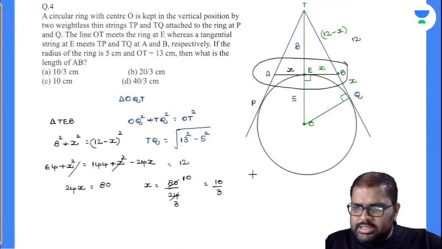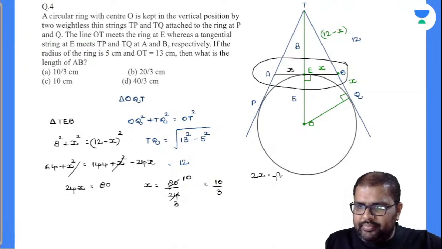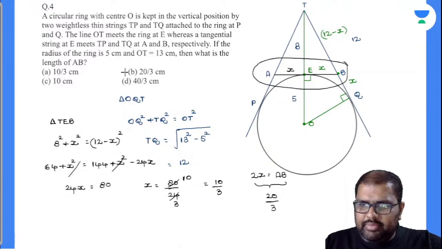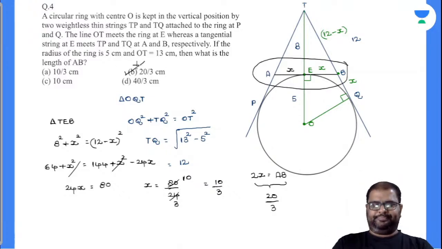So you are asked to find out the 2x value. 2x is nothing but equal to AB, and my value is nothing but equal to 2 into 10 by 3. 20 by 3 is my answer. Is there any option with 20 by 3? Yes, there is an option called B.